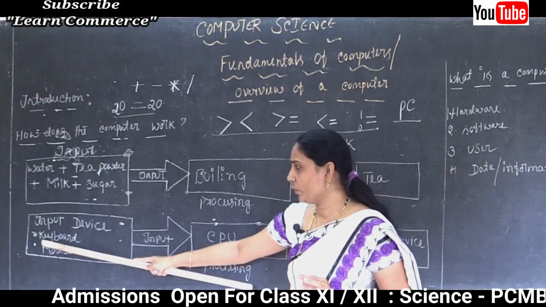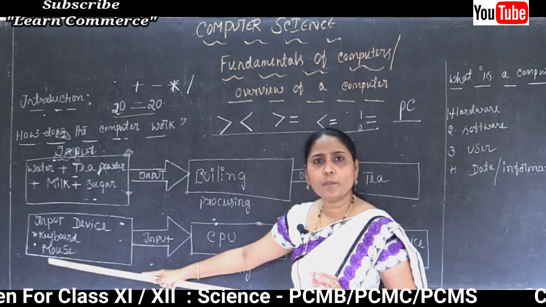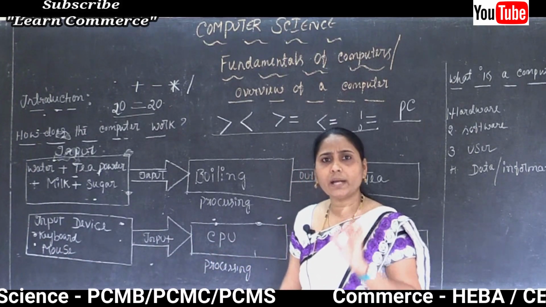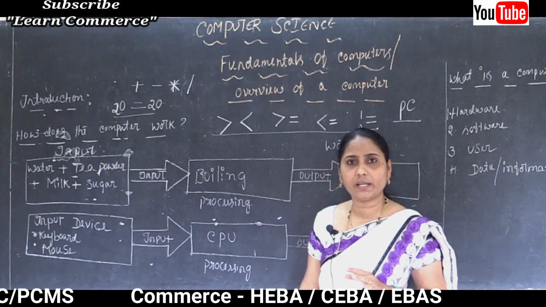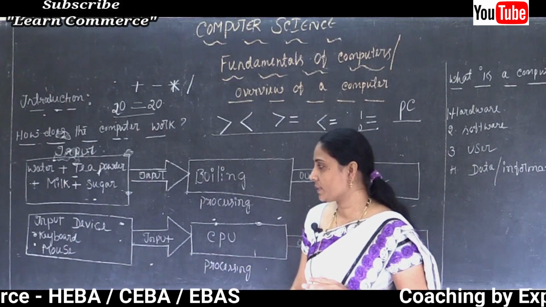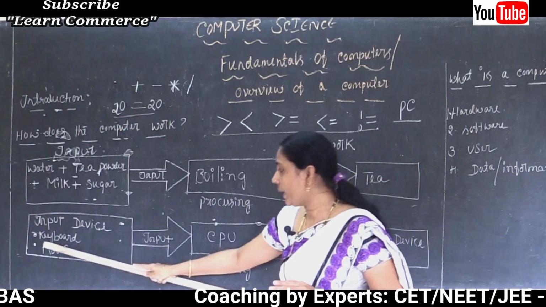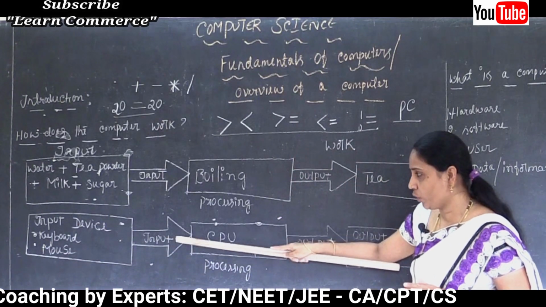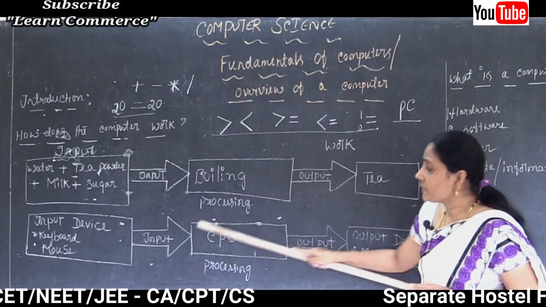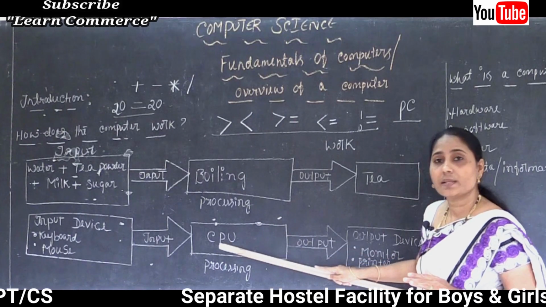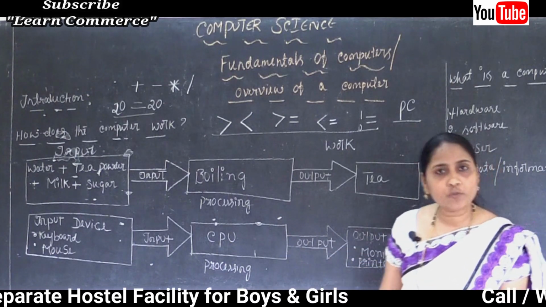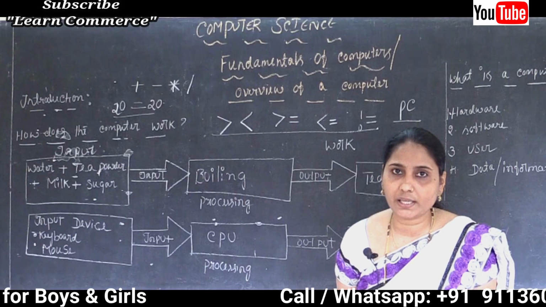The first input device, keyboard and the mouse. We need to put data or input data into the computer through these devices, keyboard or the mouse. And after the data is input, such data is accepted by our CPU. The CPU full form is Central Processing Unit.